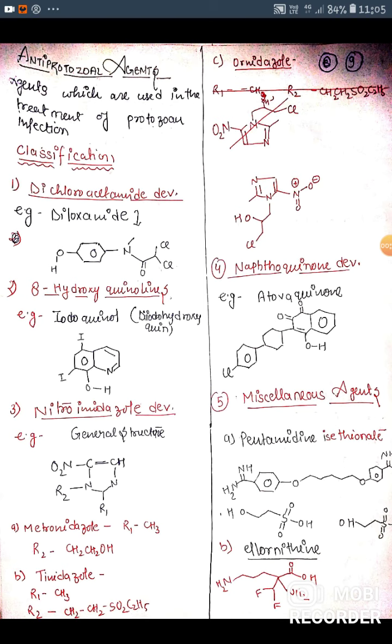Second class, 8-hydroxyquinolines, example iodoquinol. Next class, nitroimidazole derivative, example metronidazole, tinidazole, ornidazole. Next class, naphthoquinone derivative, example is atovaquone. And last class, miscellaneous agents, containing examples of pentamidine isethionate and eflornithine.